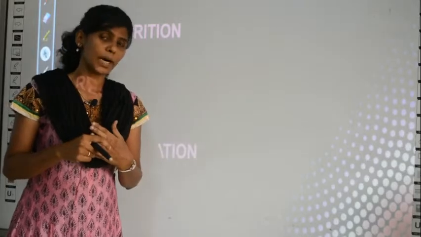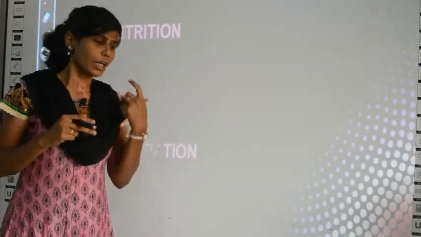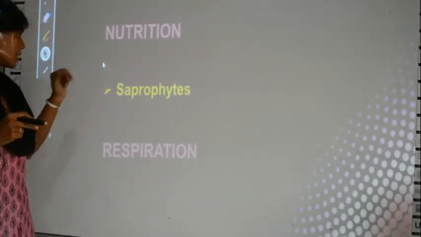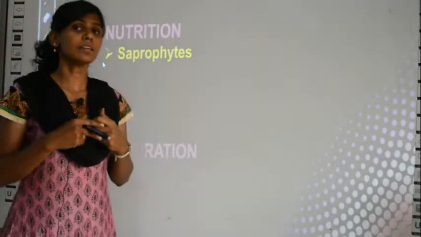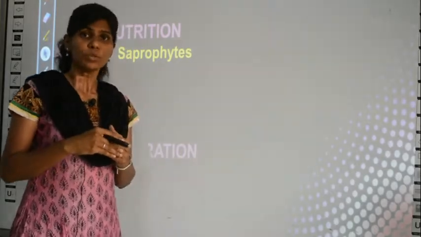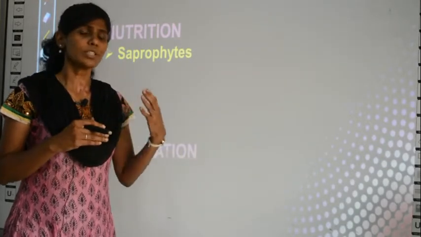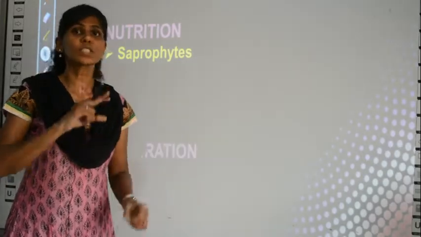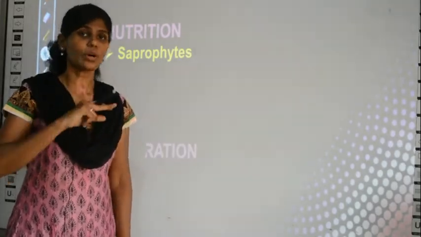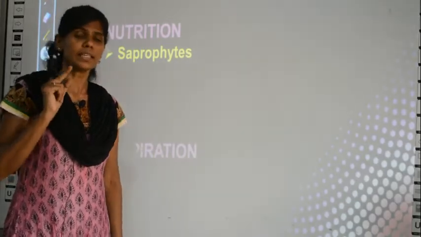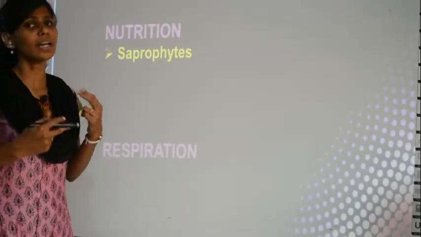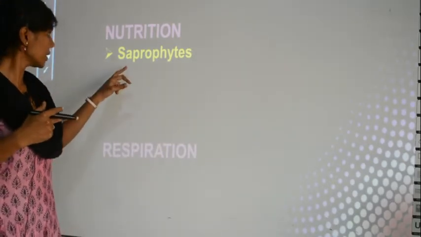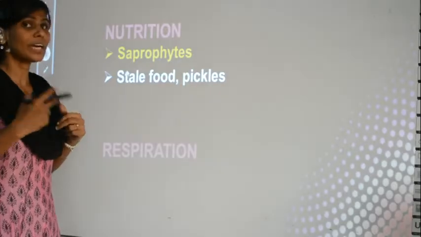Next, let us learn about the nutrition in Rhizopus and also the respiration in Rhizopus. Regarding nutrition, in the general nutrition of fungi I told you, fungi are mostly saprophytic or parasitic, right? This Rhizopus is not a parasite because it is not going to cause any disease in organisms, but it is a saprophyte, which means it lives on dead organisms for its food. Rhizopus is a saprophyte.